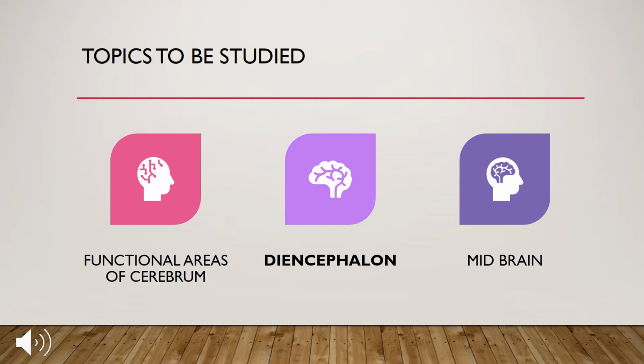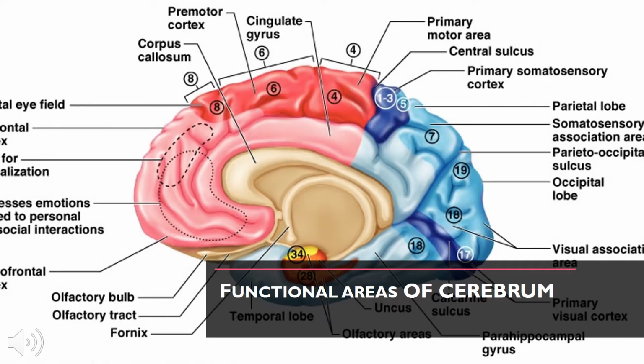We will be studying the diencephalon, which is part of the forebrain, and also the midbrain. Let us start with the functional areas of cerebrum. In my last lecture, we studied the cerebrum, so we know that it occupies almost 85% of the total brain. So it has n number of functional areas and functions to perform. Let us see what those are.